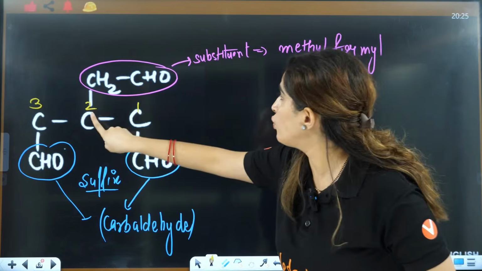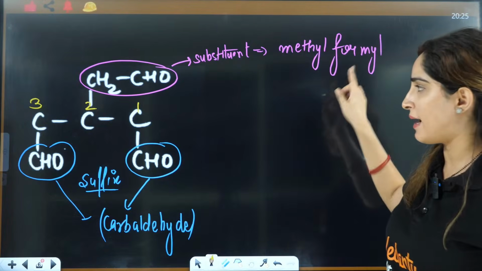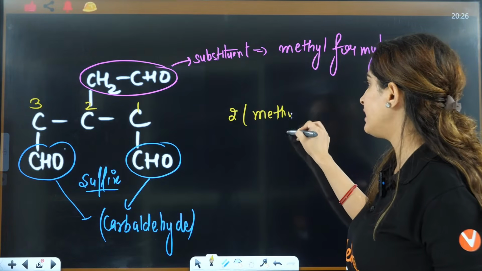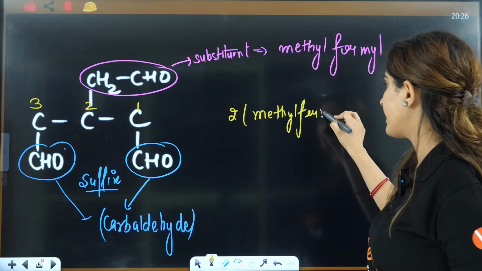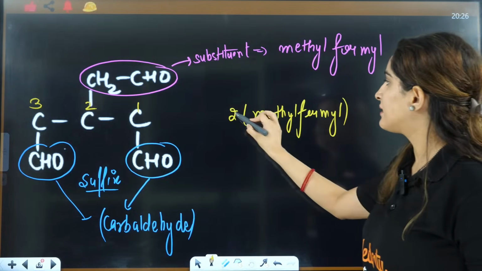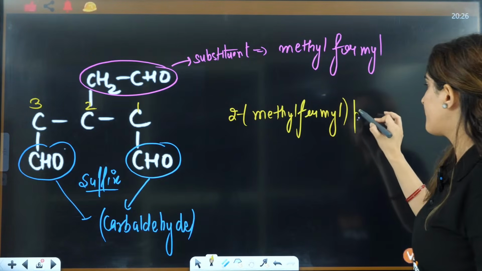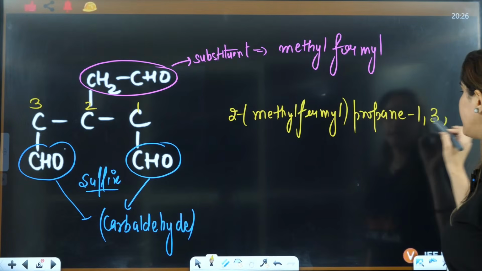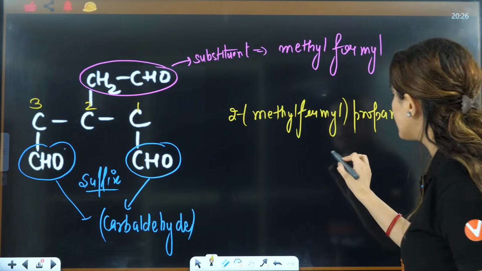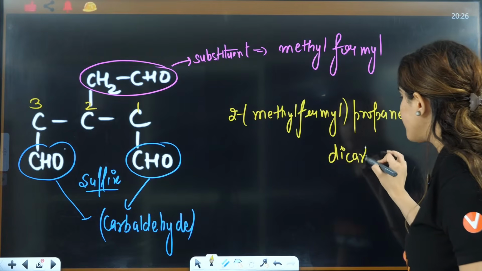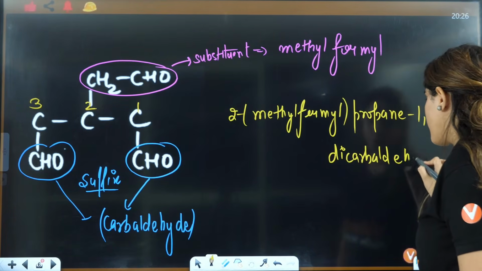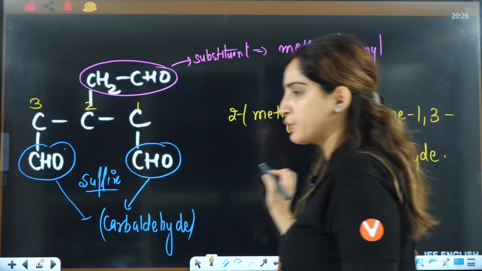So it will be 2-methyl formyl, 2, and here you have methyl formyl. Then you will have propane 1,3 dicarbaldehyde, okay? So that's how you are going to use it, okay?